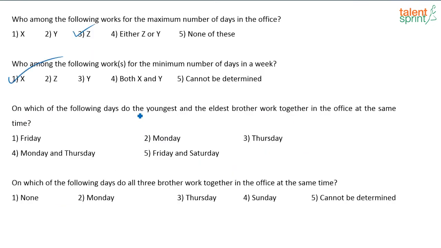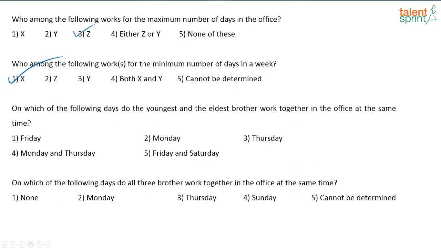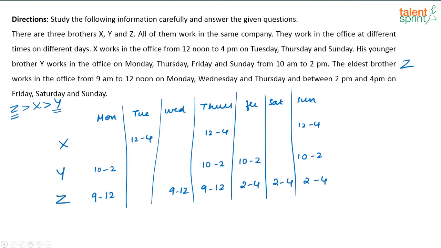On which of the following days do the youngest and the eldest brother work together in the office at the same time? Here, Z is the eldest and X is the second and then Y, so this is the eldest and this is the youngest. What is the question? On which of the days do these two work together at the same time? So, Y and Z working at the same time, right?